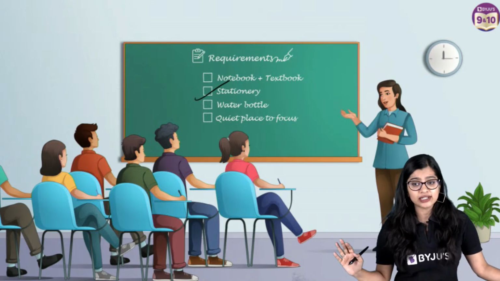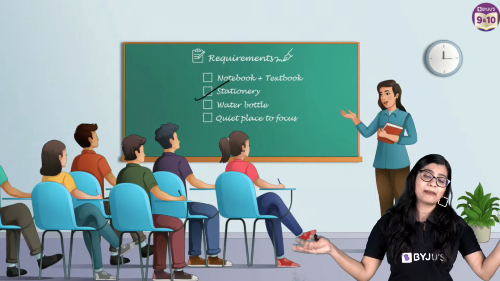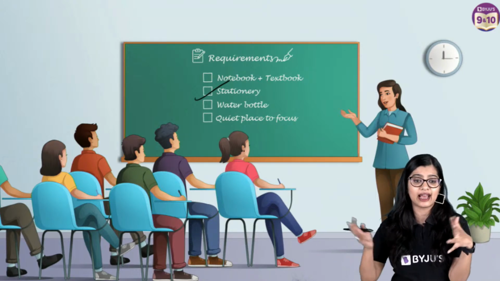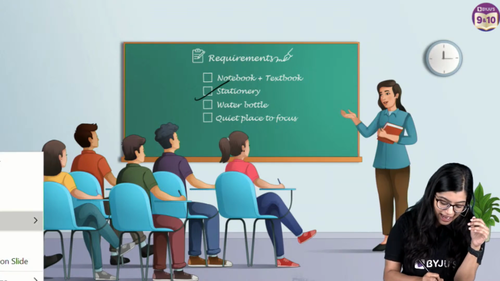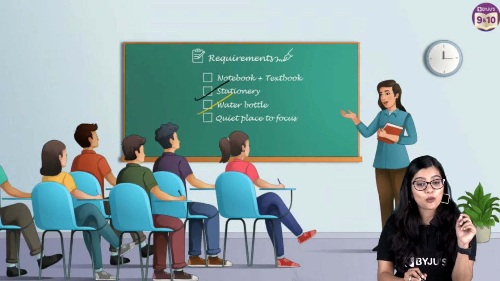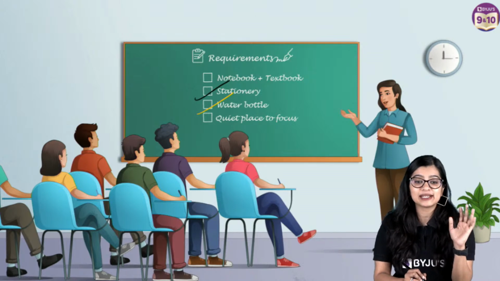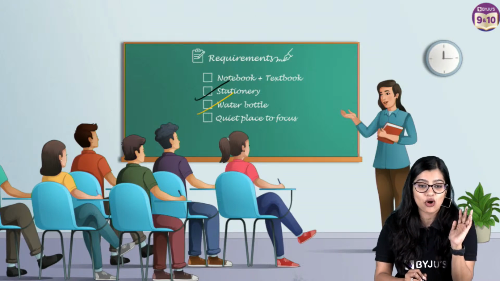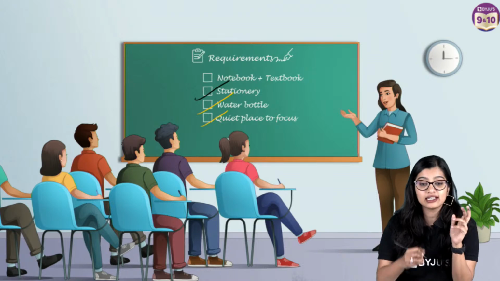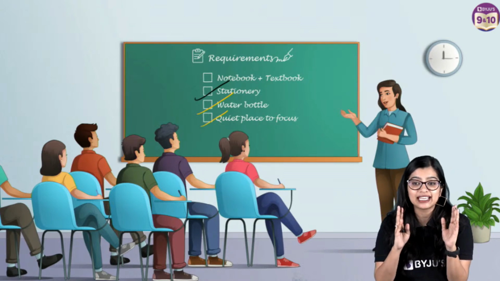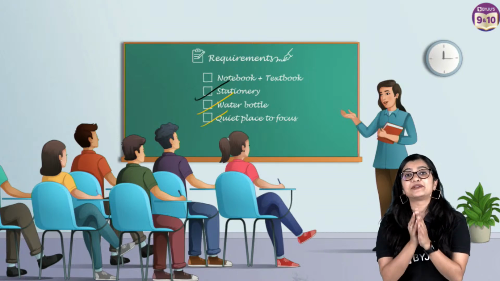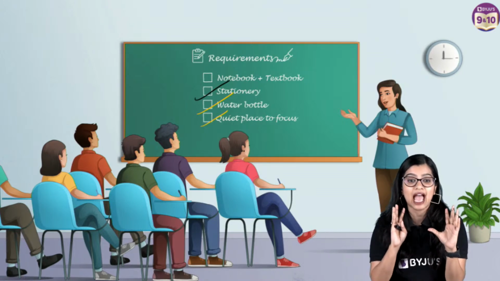Don't waste your time in mid-session saying, "Arey ma'am, I went here, I went there, I had to do this." Then, a water bottle. As much as water is important for me, water is important for you also. And last but not the least, keep yourself in a quiet place where you can study and focus.